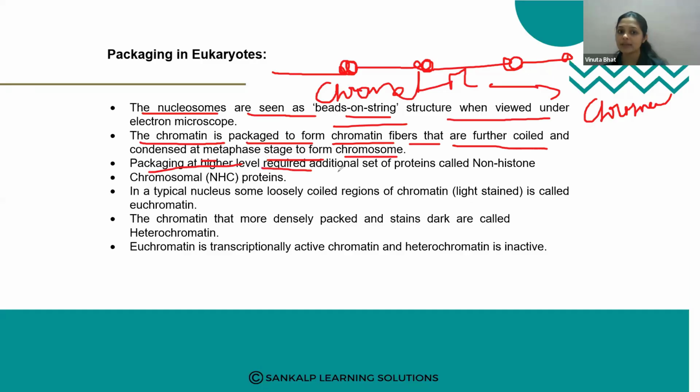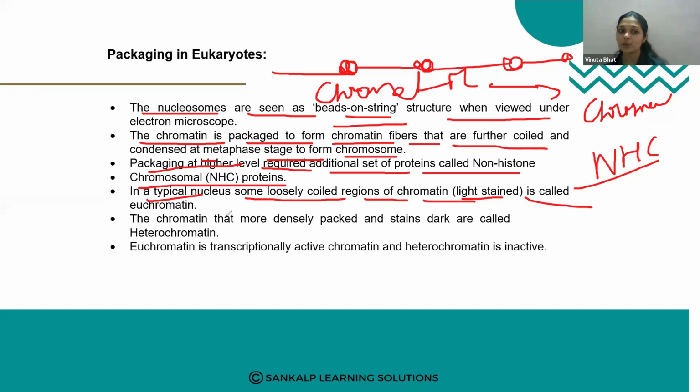Packaging at a higher level requires an additional set of proteins called non-histone chromosomal proteins. NHC proteins are required for the additional, higher level of arrangement. In a typical nucleus, some loosely coiled regions of chromatin, which are lightly stained, are called euchromatin.